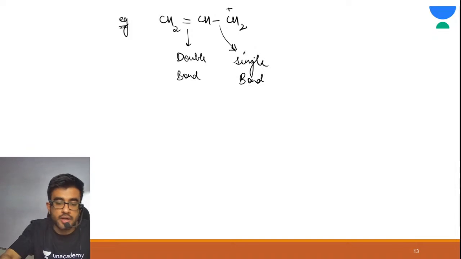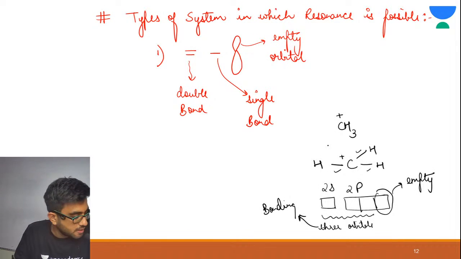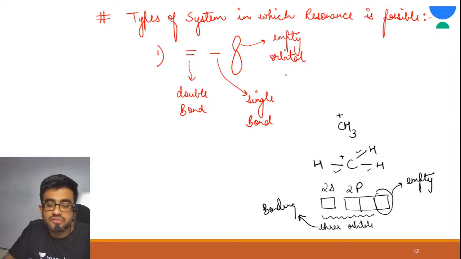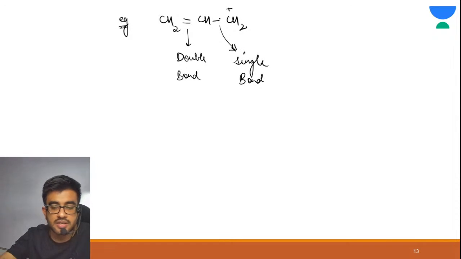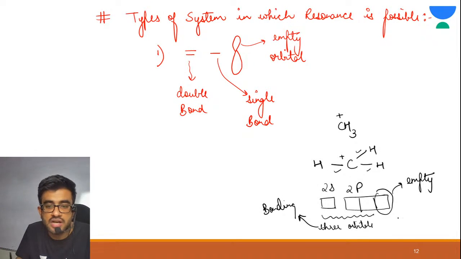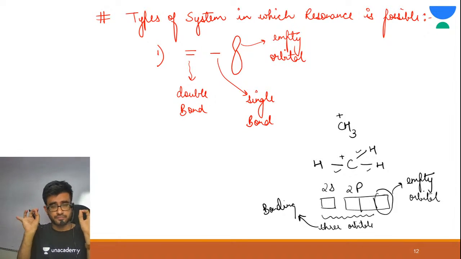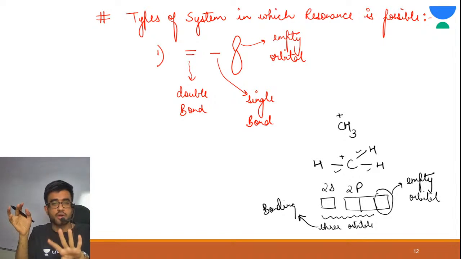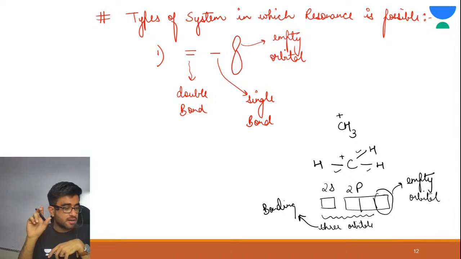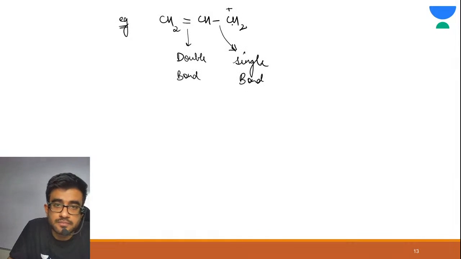This carbon has a positive charge. If carbon has positive charge, it has an empty orbital, because the final shell of carbon has 4 orbitals, three are used for bonding, so one orbital is empty. This positive charge means it has an empty orbital.